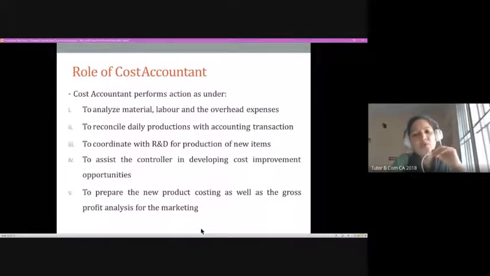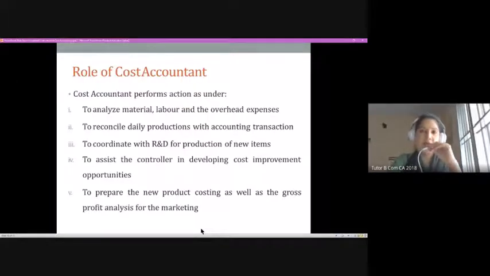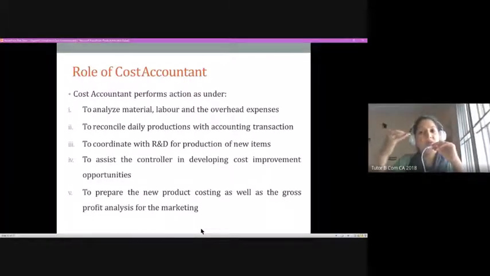And of course new products, we already explained; it would be a repetition if I say the same thing again. When you are going with a new product line, production of a new product, or rendering a new service in the market, you have to know what is the additional cost. We will be learning another term in the near future called the marginal costing technique, which talks about the additional cost incurred for a particular activity.